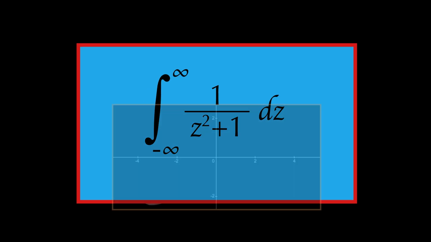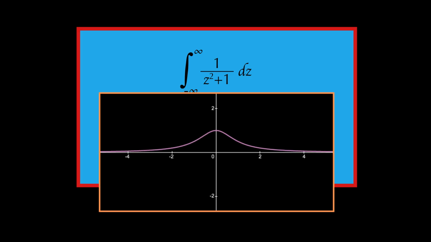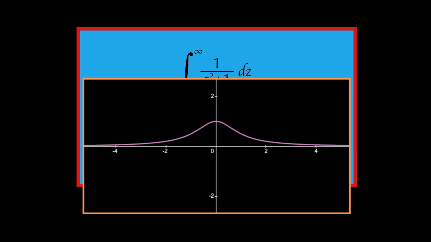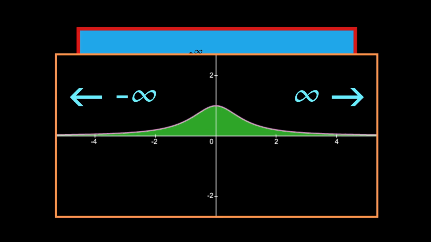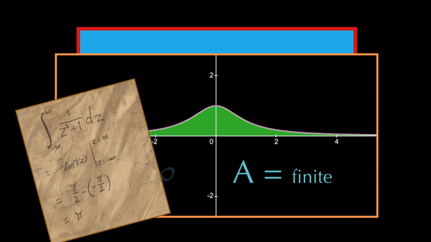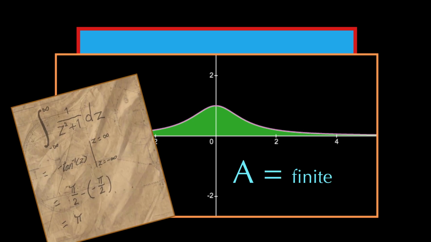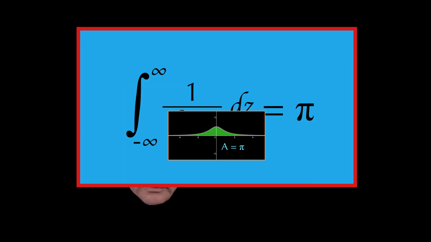Alright, so the function here, when graphed on the Cartesian plane, looks something like this. When we integrate, we are asking for the area underneath this line. And because both limits extend to infinity, our shape itself has the length of infinity. Now here's the crazy thing. Even though the length of this shape is infinite, the area is actually finite. And in this specific case, it is equal to pi. That's right, this integral equals pi.